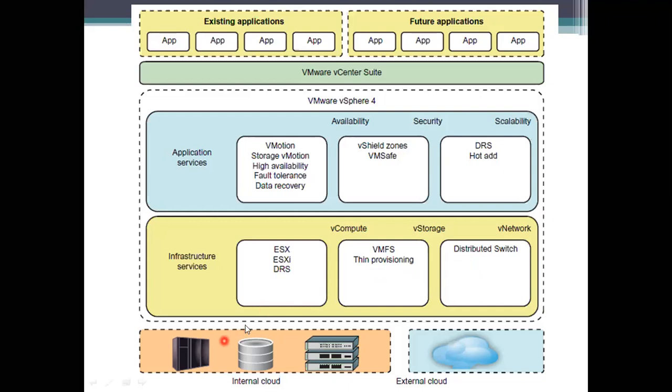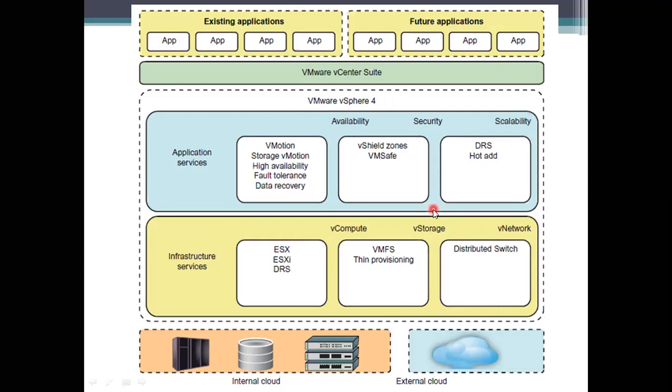Where it is situated, see here. If you see this, you have disk structures, hardware servers, and the networks. All these things are connected. So these infrastructure functions, compute, storage, and network, have the capability to communicate with other external clouds also. That's why we use an external cloud, to take the privilege of accessing some clouds and getting the data, or giving the data, or giving some computing mechanisms to others also.